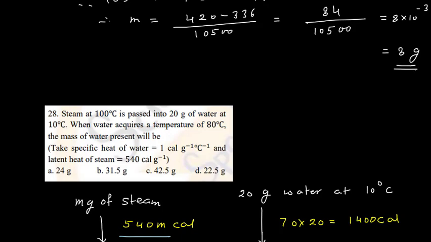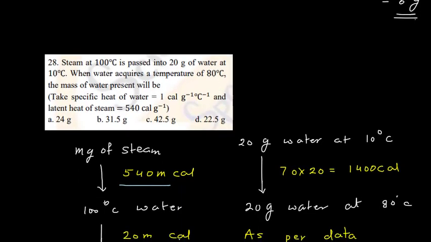Now steam at 100 degrees Celsius is passed into 20 gram of water at 10 degrees Celsius. When water acquires a temperature of 80 degrees Celsius, the mass of water present will be, okay, again steam at 100 degrees Celsius is passed into 20 gram of water at 10 degrees Celsius. So how much steam we will supply? We don't know. Let us consider m gram of steam we have supplied, and with the help of this m gram of steam, 20 gram of water at 10 degrees Celsius, its temperature raised to 80 degrees Celsius. So equilibrium is at 80 degrees Celsius.